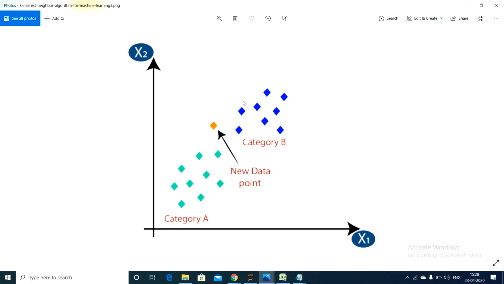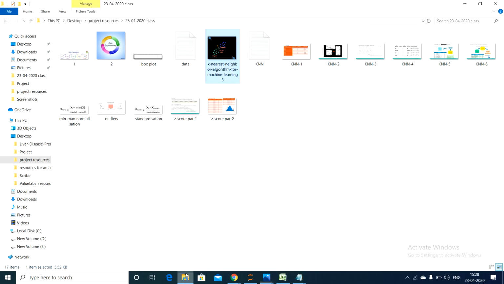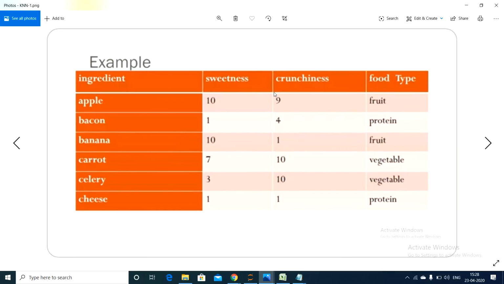It requires a large amount of data. So let me show you an example for this classification algorithm. As you can see, there are some ingredients.